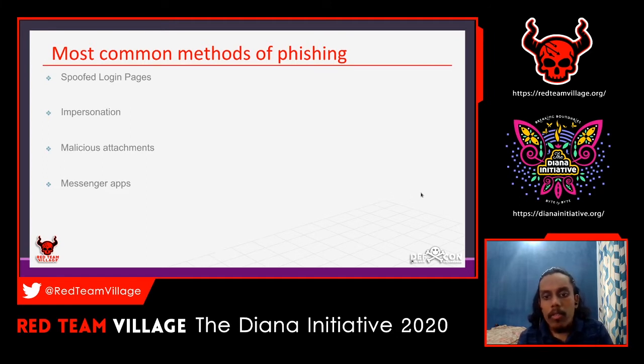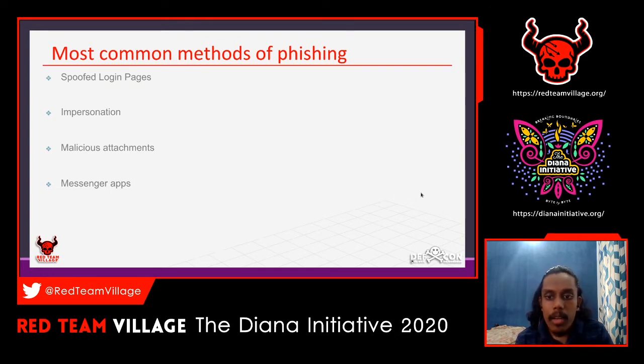A regular user will think this is a genuine mail, and sometimes they won't check where it came from.